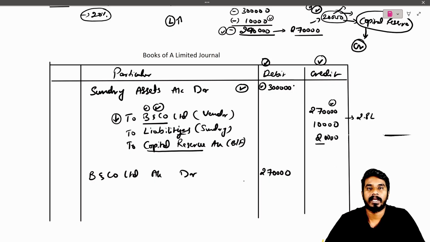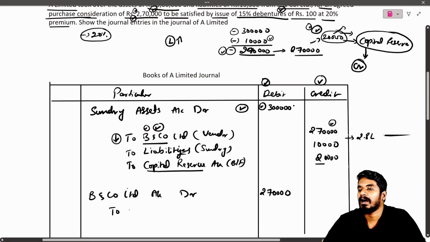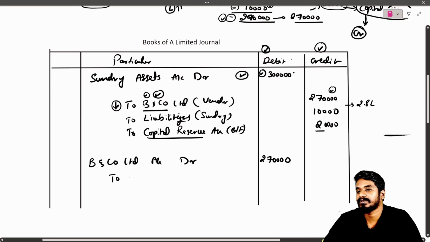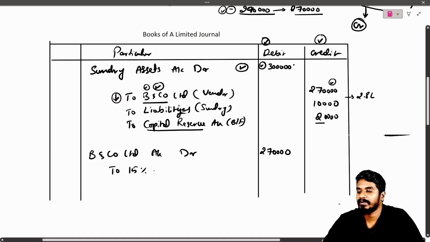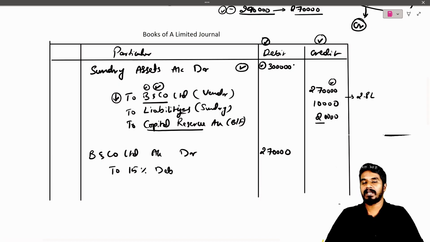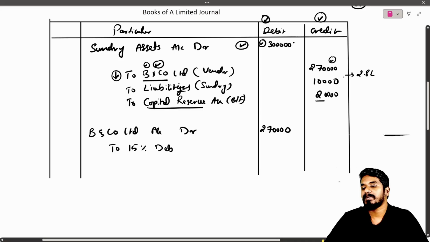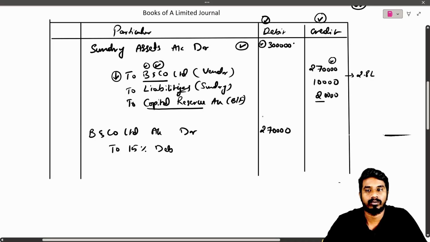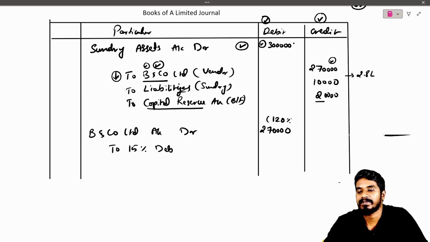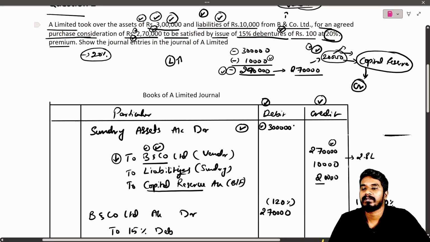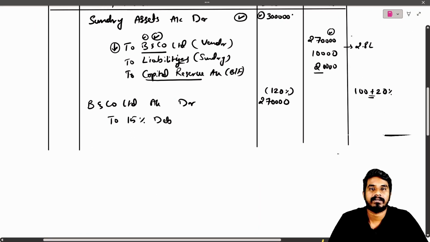2,70,000 we need to pay. So through what are we paying? We are paying through 15% debentures. But the thing is, it is on premium, which means this 2,70,000 is 120 percent, that is 100 plus 20. So 20% is the premium amount they have given.